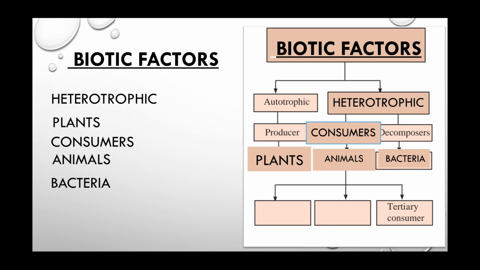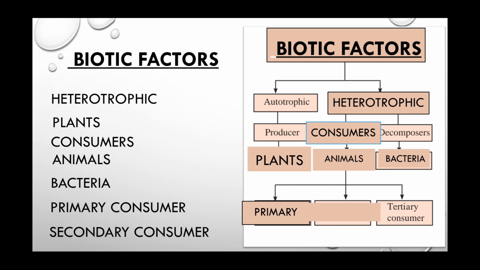Clear? Now, in between the animals, we have seen in the last food chain, the consumers are of different types. These are primary consumers, secondary consumers and tertiary consumers. So here let's have a quick review. The biotic factors are classified as autotrophic and heterotrophic.